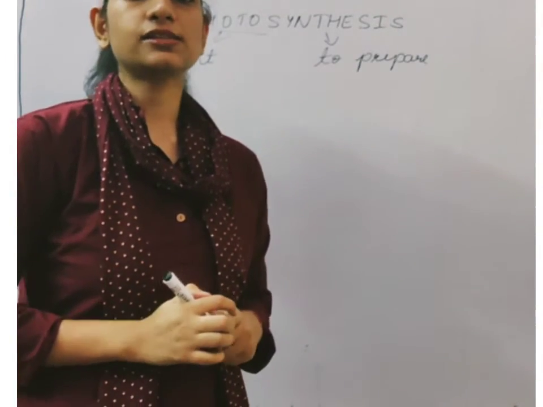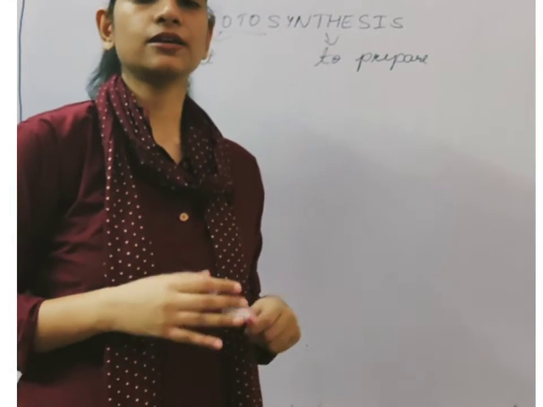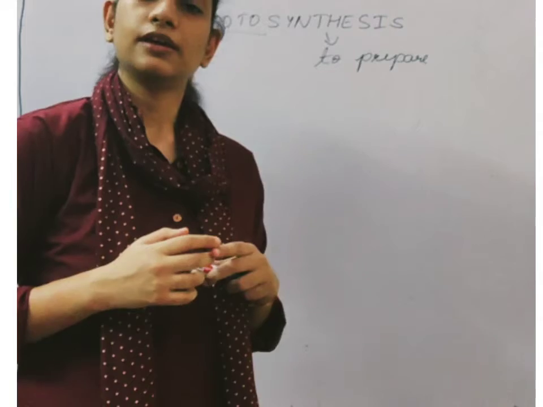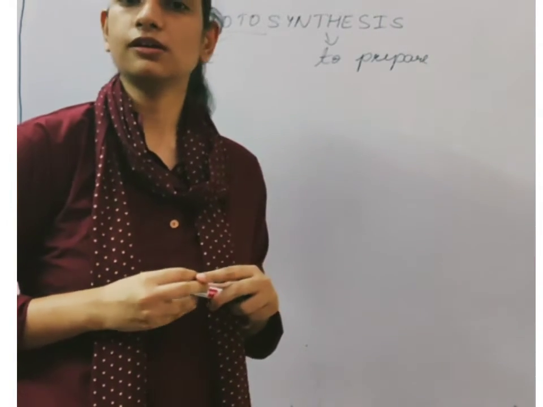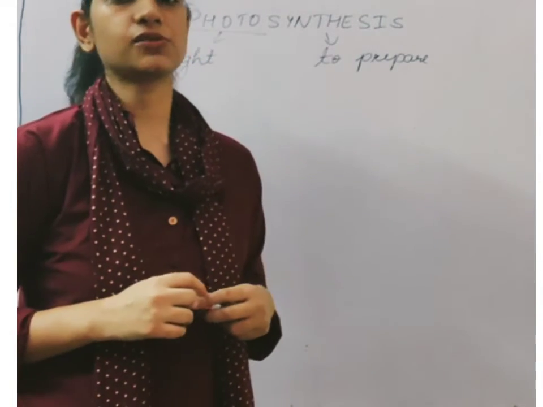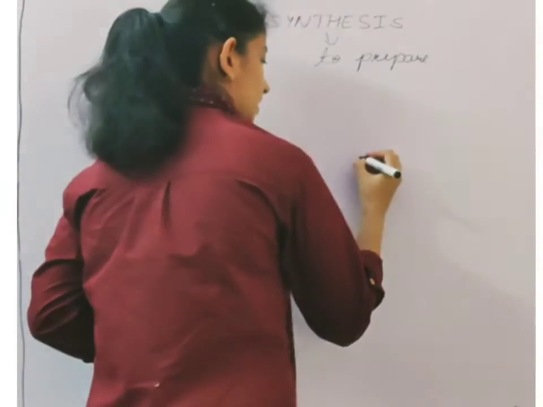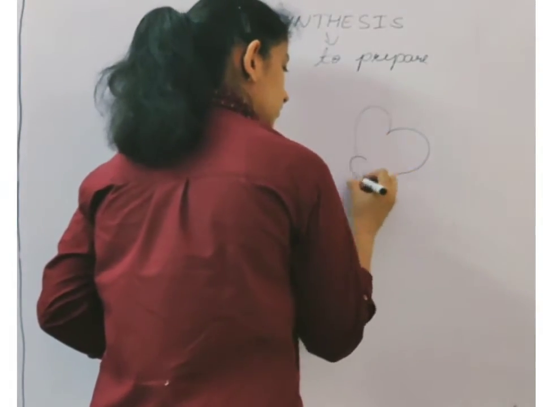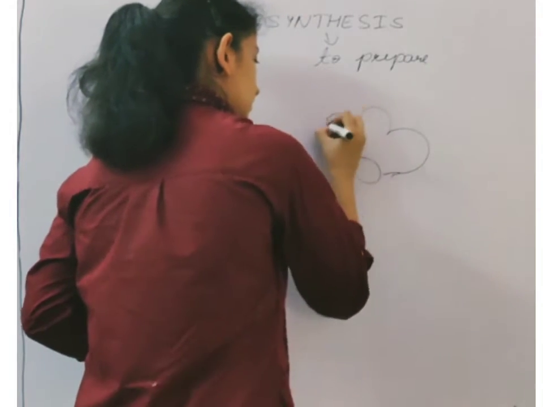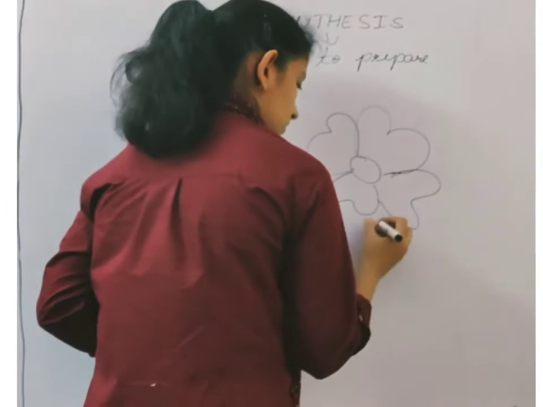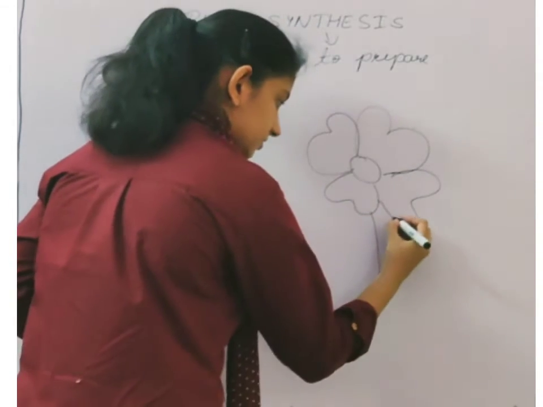Now this process is basically only for green plants because they have chlorophyll in them which helps them to trap the sunlight. Let us explain this with the help of a diagram. So I have a plant here. Okay. So I am drawing the flower. Then I'll draw the stem.